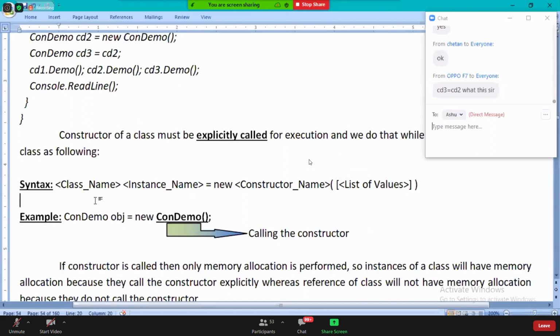Next, class name, instance name is equals to new. What comes here? Constructor name.